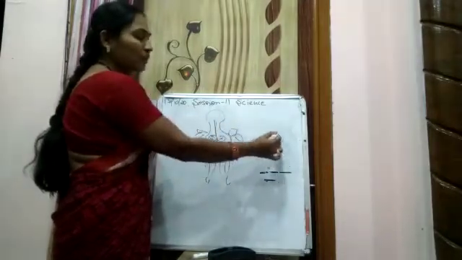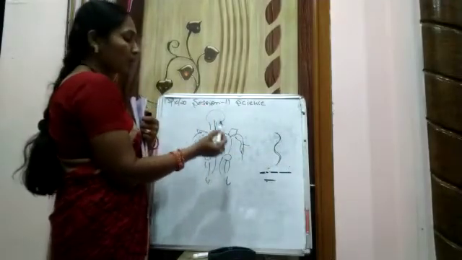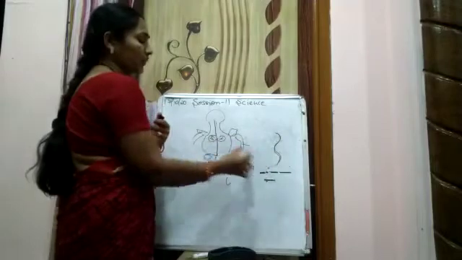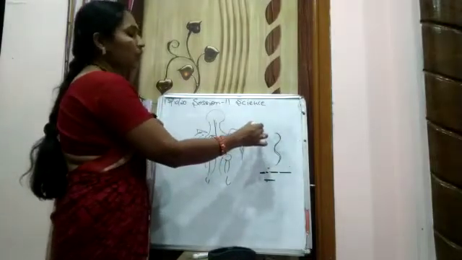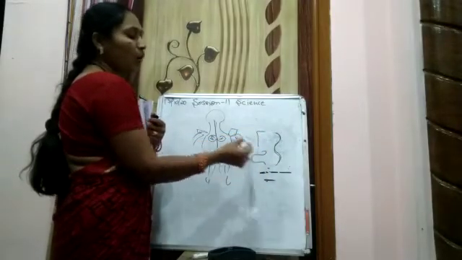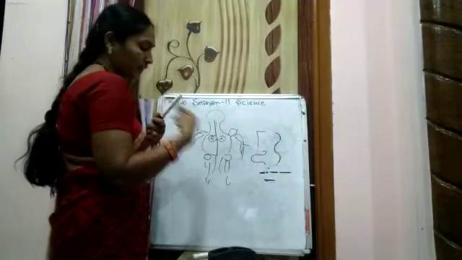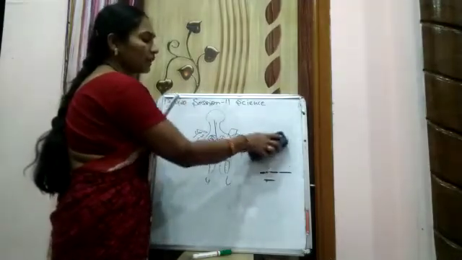If the backbone is like this, then how will be our body? Our body will not be in this shape. Okay, it may be in another shape. If suppose the shoulder bone is not like this and it is like this, how will our structure be? So it will not have any shape.